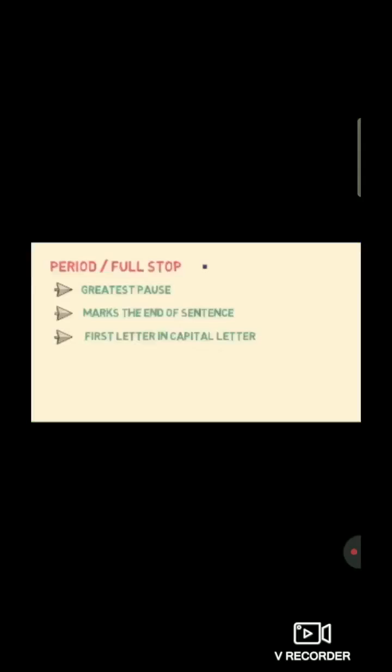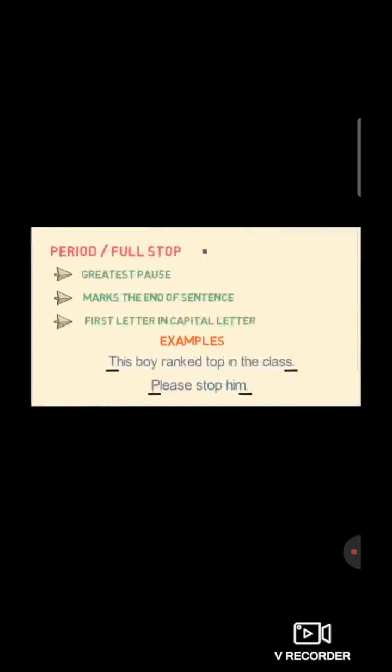Next, a pause in the text. It marks the end of a declarative or imperative sentence. The first letter of a sentence having a full stop must start with a capital letter. So students, let's see the example.